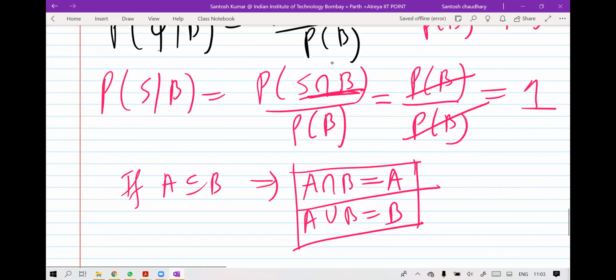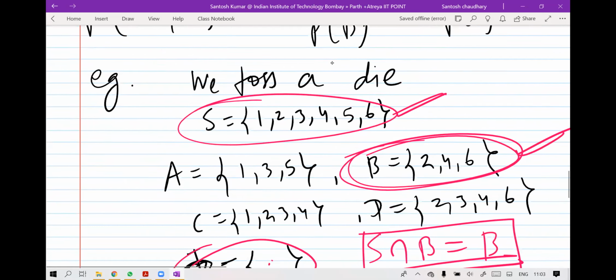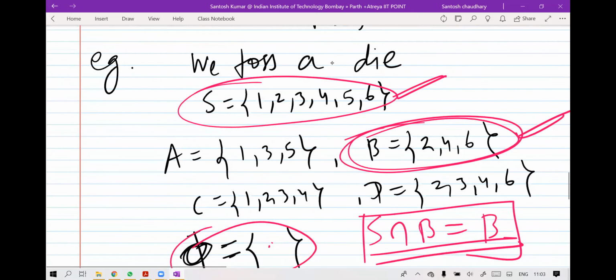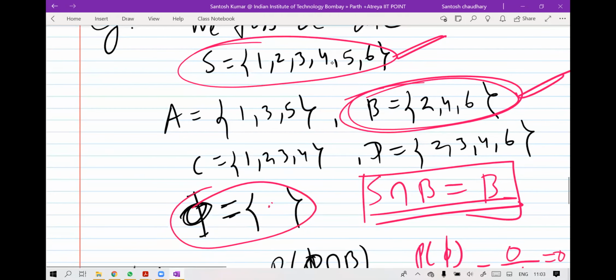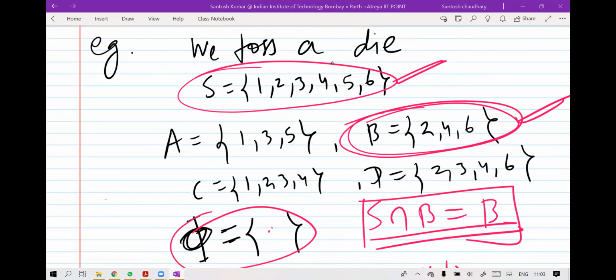Is it clear? Okay, so now using this question only, you tell me the answer for the probability of C given D. What is the probability of C given D in this question?